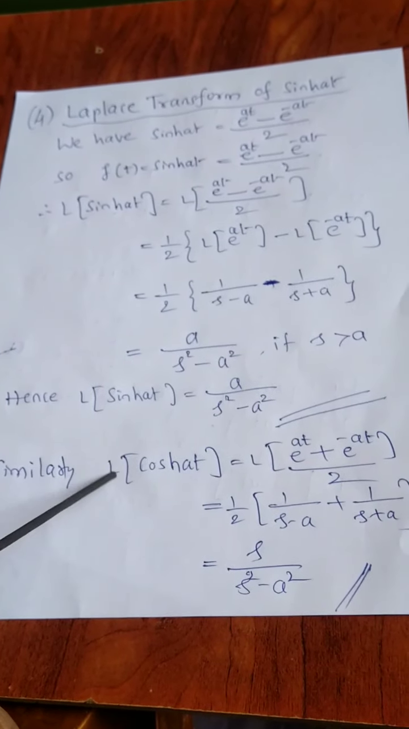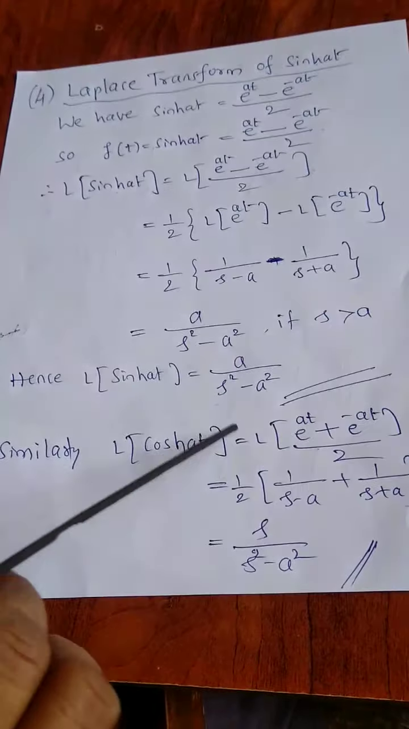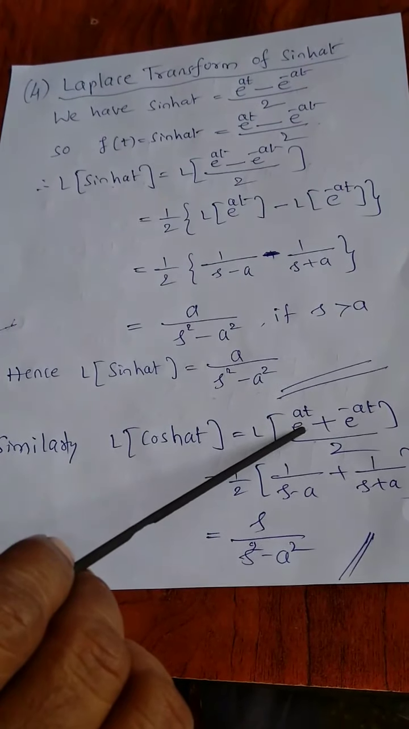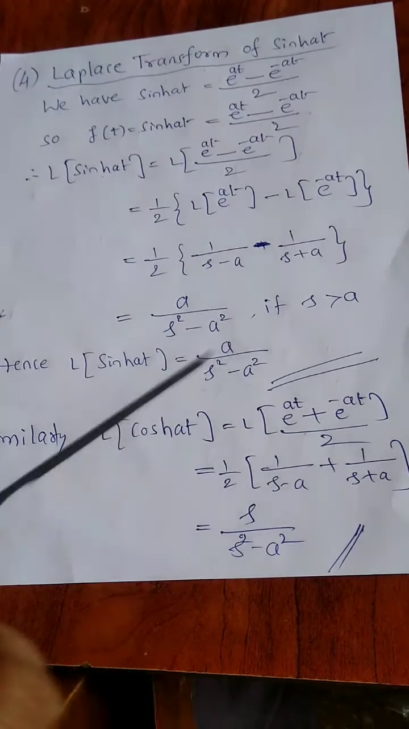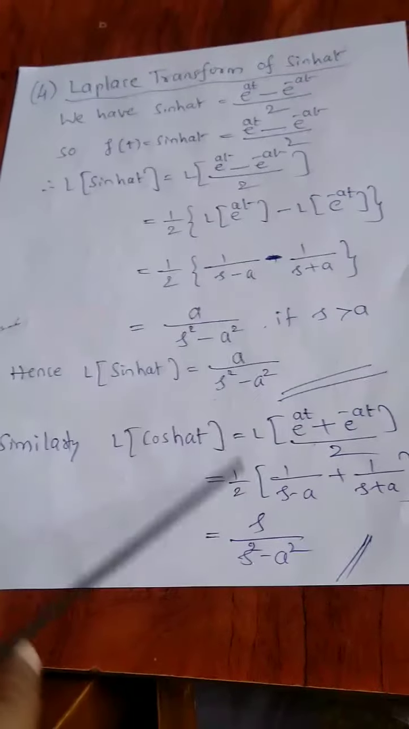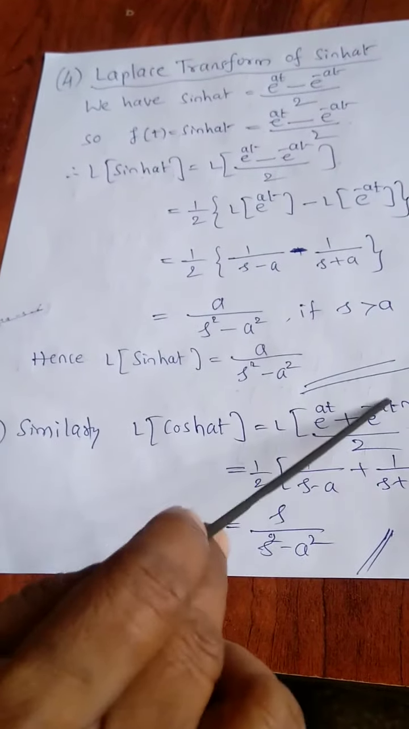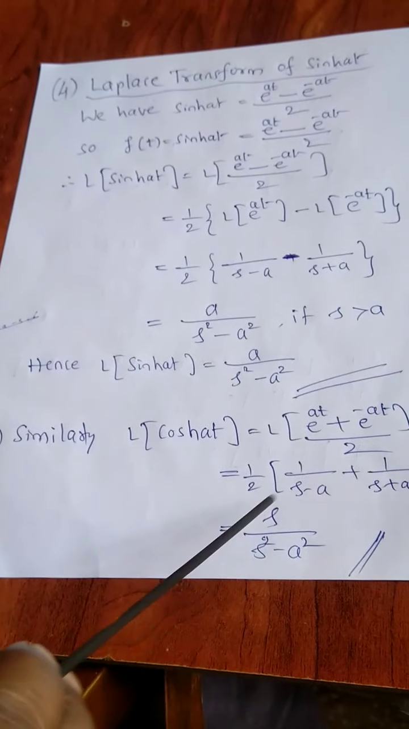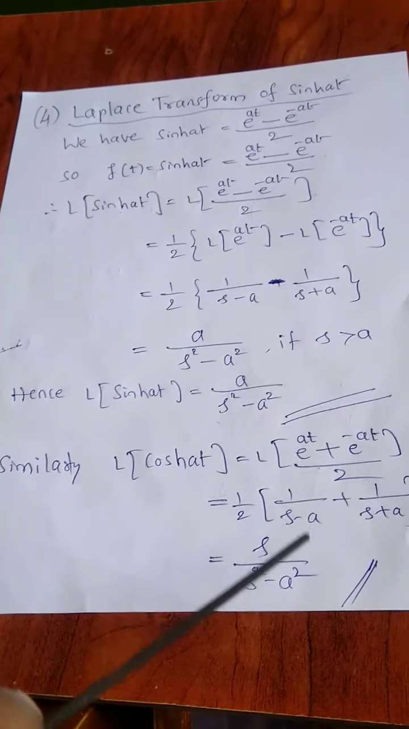Similarly, Laplace transform of cosh at. Cosh at definition is e raised to at plus e raised to minus at whole divided by 2. Operating L on cosh at on both sides, we have 1 by 2 is a constant. So L of e raised to at plus L of e raised to minus at. By simple algebra, we have s divided by s square minus a square.